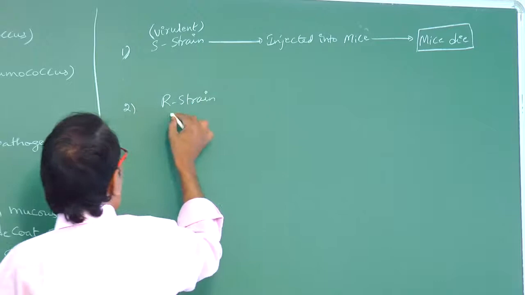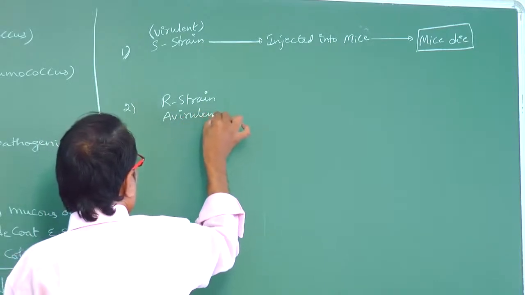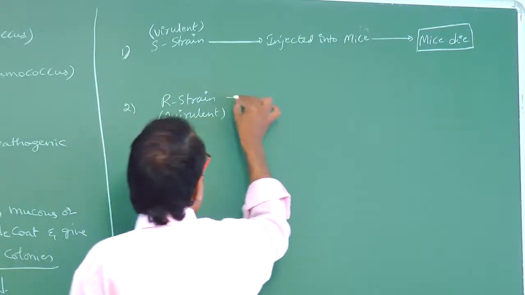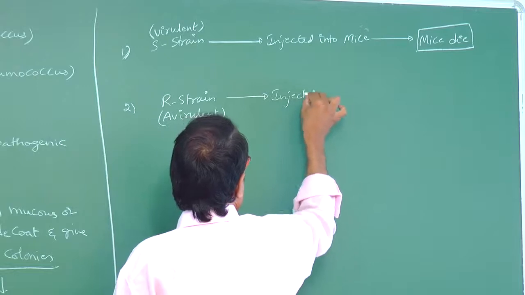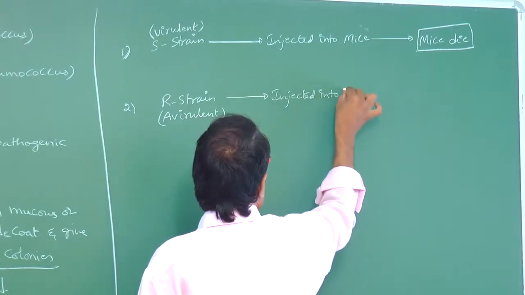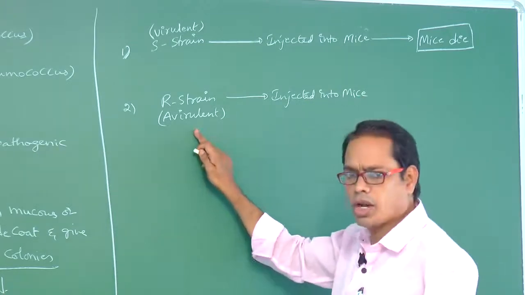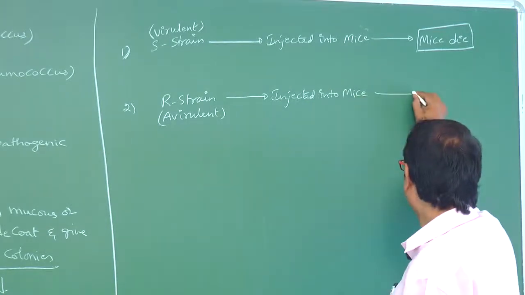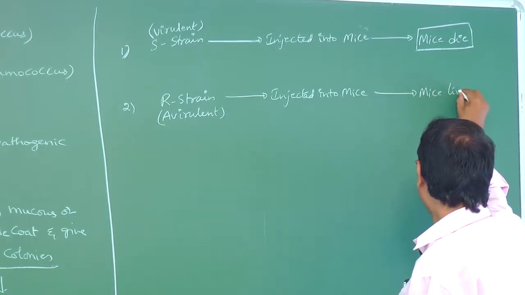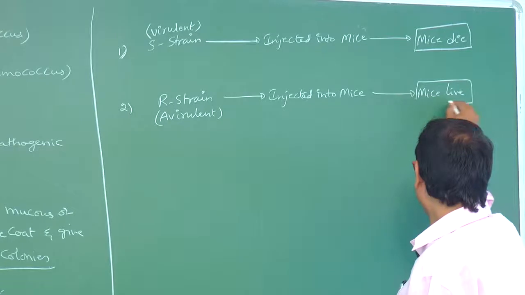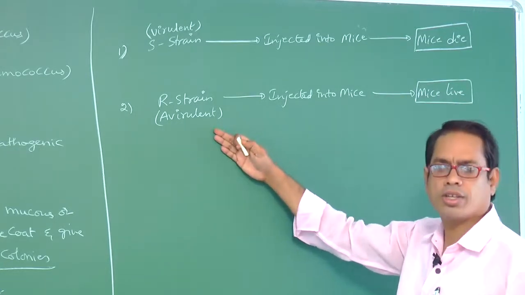Next one, second case, R strain. R strain is also called avirulent. It was injected into mice. Avirulent means they do not cause pneumonia. That's why the mice are in live condition. They do not die. Why? Because these are nothing but R strains.